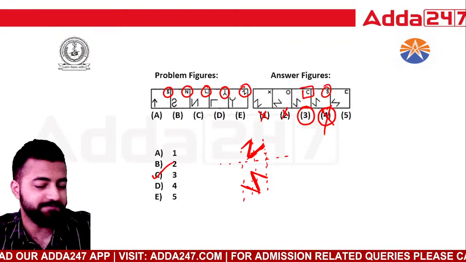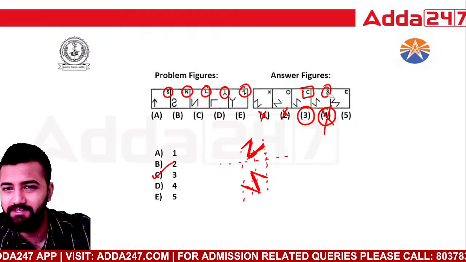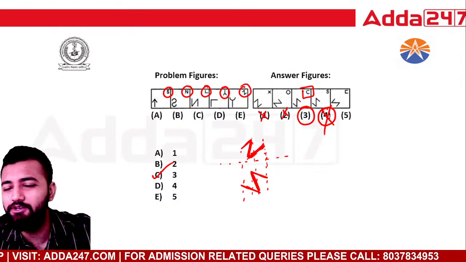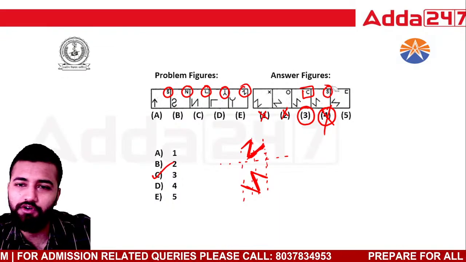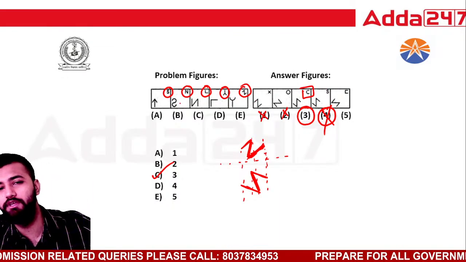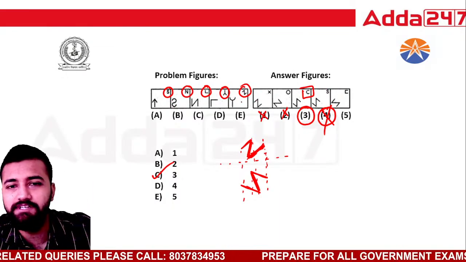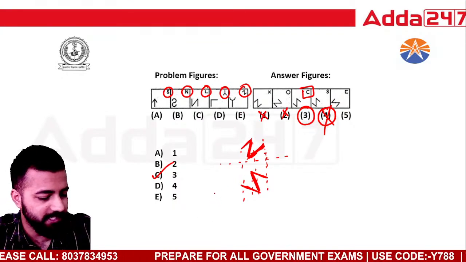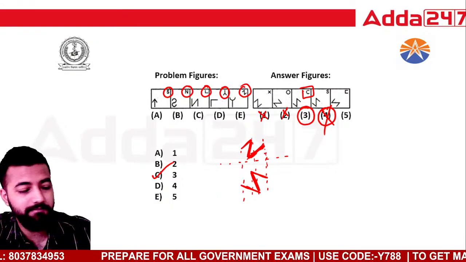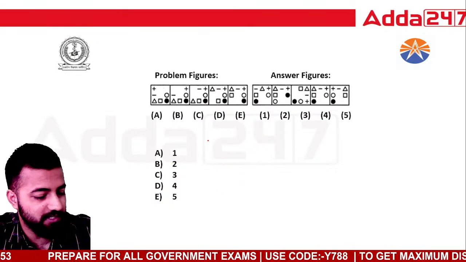I hope it's clear. Maybe you chose number 4 in a hurry. But I cannot choose 4 because S has already been there, see, in the first figure. And as you're moving forward, your alphabets are changing. So option number 3 will be the correct answer. Okay? I hope it's clear. Thumbs up. Chalo, let's go to this question now.